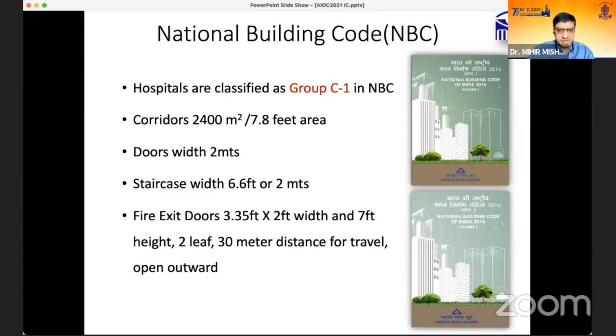So the architect or engineer who is responsible for building the infrastructure of your hospital may take care of all these things, and we have to have some idea also about that, so that nothing goes wrong in that way.